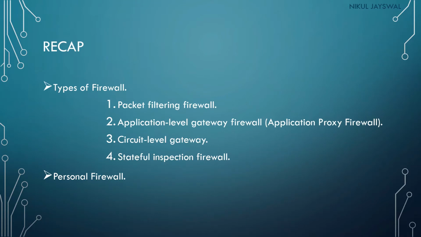And at the last, we discussed the personal firewall. Basically there are two categories of firewall: network firewall and personal firewall. A network firewall works for a particular network, and a personal firewall works for a particular individual machine. So for an individual laptop or machine, a personal firewall helps to monitor the packets incoming to the computer or outgoing from the computer.